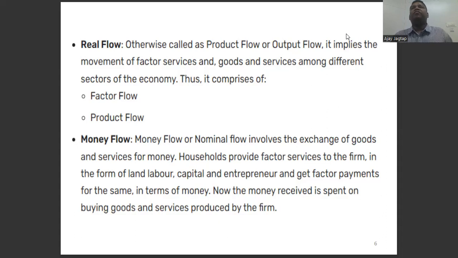Money flow involves the exchange of goods and services for money. Households provide factors, services to firms in the form of labor, capital and enterprise to get factor payments.